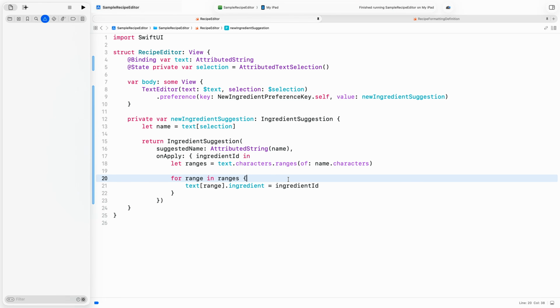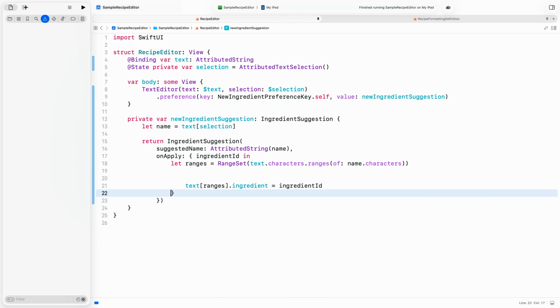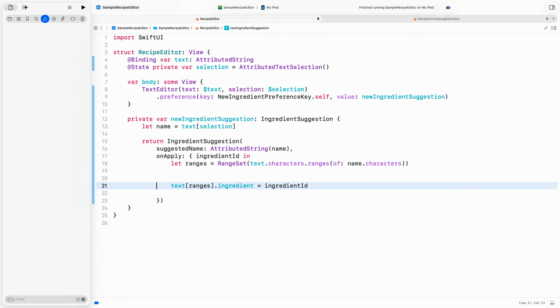First, I shouldn't loop over the ranges like that. By the time I reach the last range, the text has been mutated many times, and the indices are outdated. I can avoid the problem entirely by first converting my ranges to a range set. Then I can just slice with that and remove the loop. This way, everything is one change, and I don't need to update the remaining ranges after each mutation.